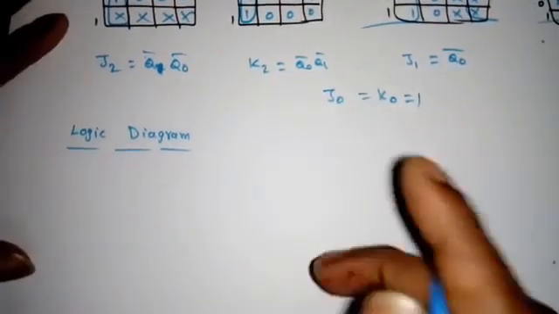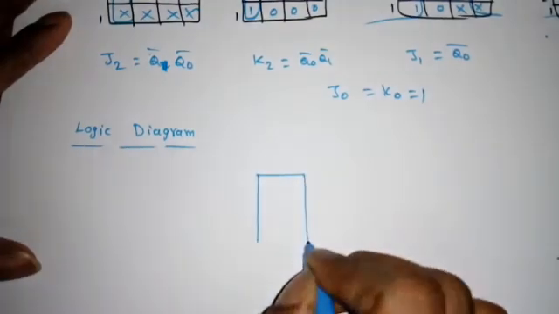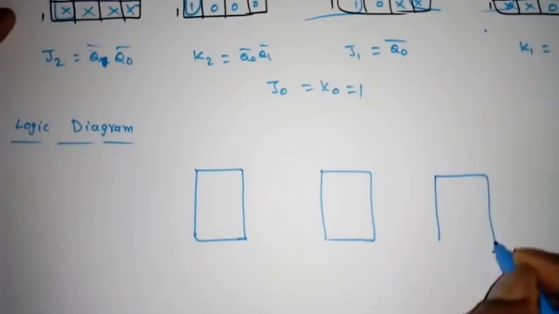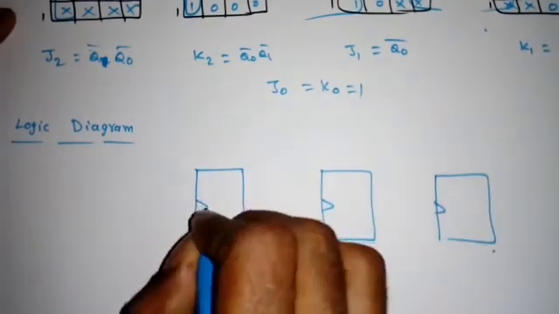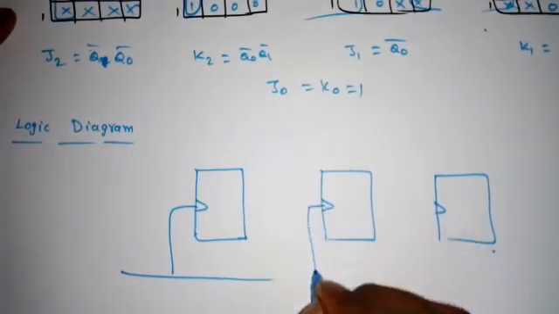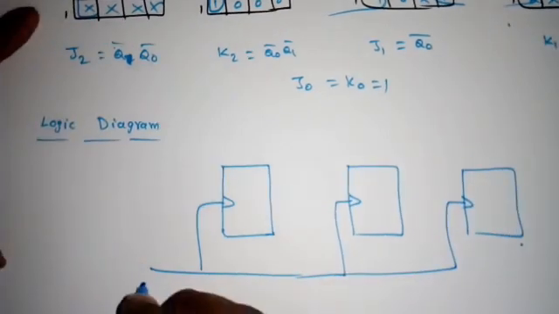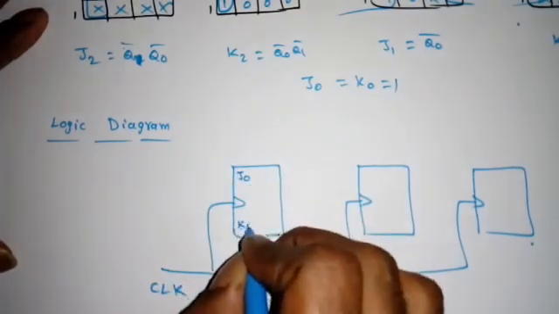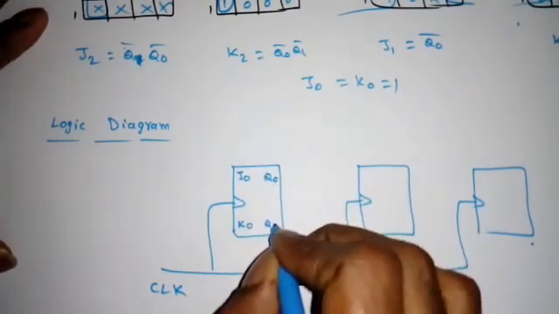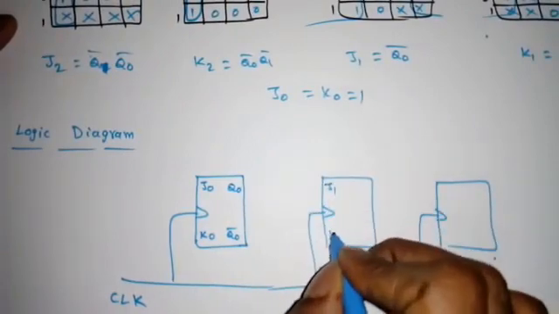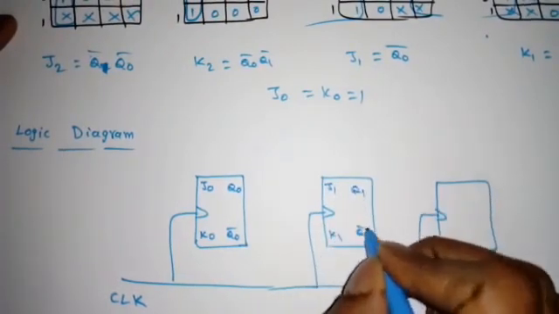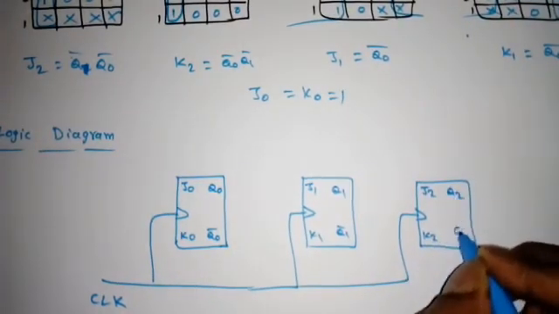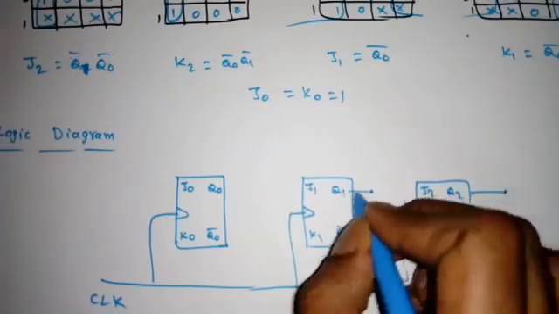We have to draw the logic diagram. So how many flip-flops? 3 flip-flops: 1, 2, 3. I can use the positive edge trigger or negative edge trigger. In this case I am using positive edge trigger. This is the clock, the same clock for all the flip-flops. J0 K0 Q0 Q0 bar. So J1 K1 Q1 Q1 bar, J2 K2 Q2 Q2 bar. So these are the outputs.